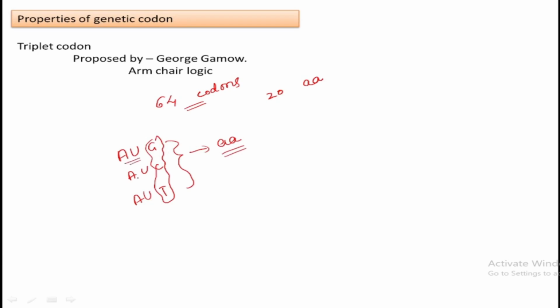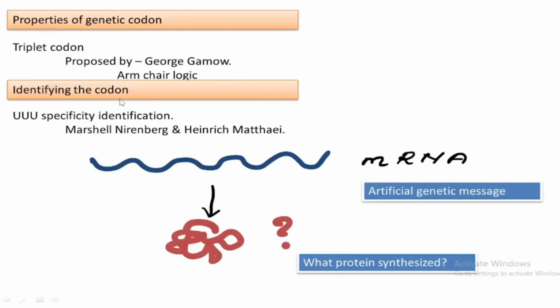Only the first two bases are important. That means a single amino acid can be coded by more than one codon, so degeneracy is there. If somehow a mutation happens to a codon, another codon can take its responsibility and synthesize the corresponding amino acid. Okay.